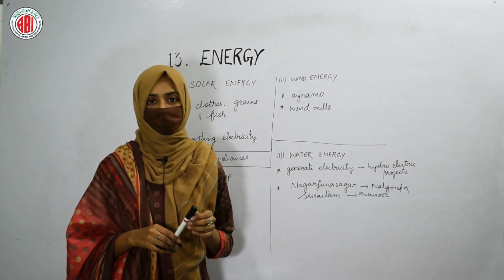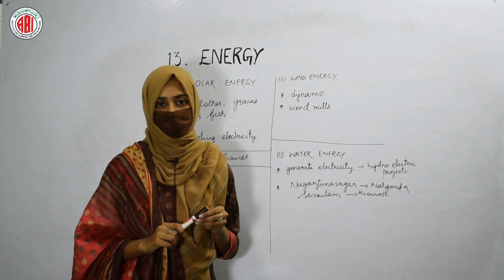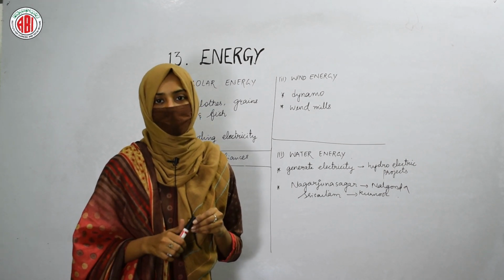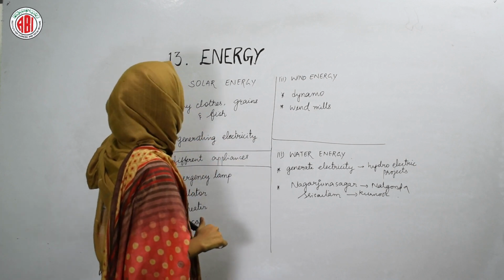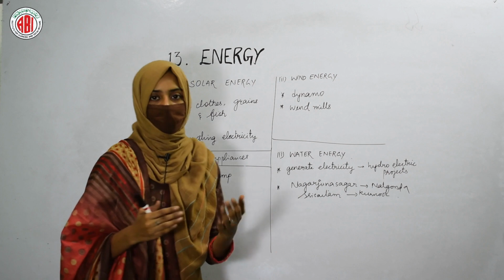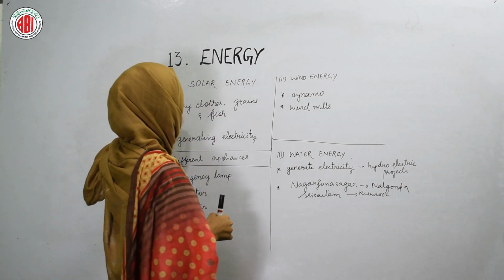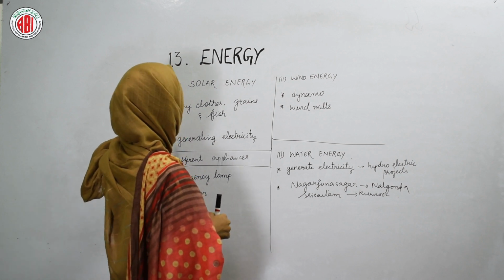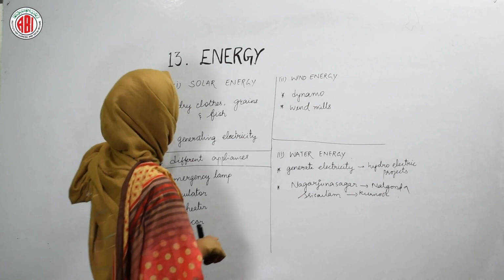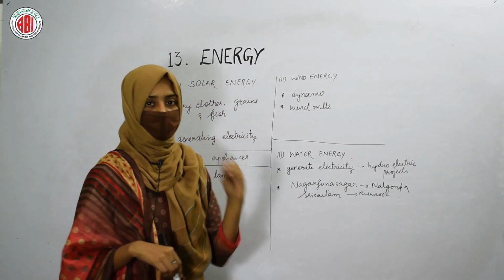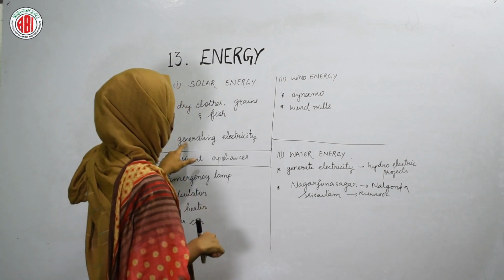So now we are going to learn about the different kinds of energies that can be obtained by using renewable resources. The energy that is obtained by using sunlight is called solar energy. Solar energy is used by human beings to dry clothes, to dry grains, and also to dry fish. So in drying clothes, grains and fish, we need the solar energy that we get from sunlight. The solar energy can also be used in generating electricity.